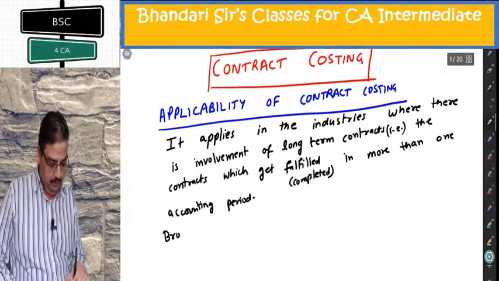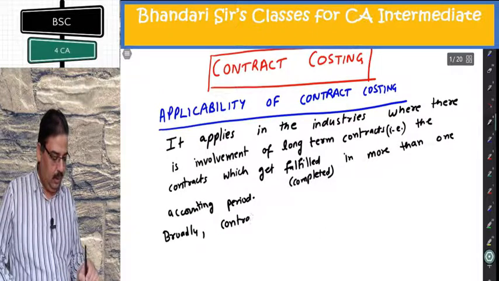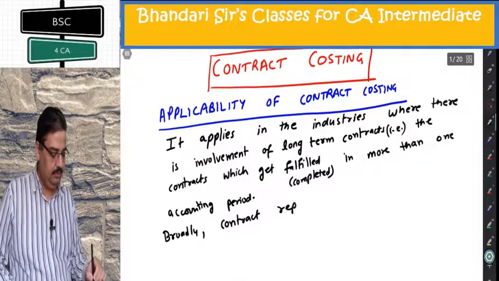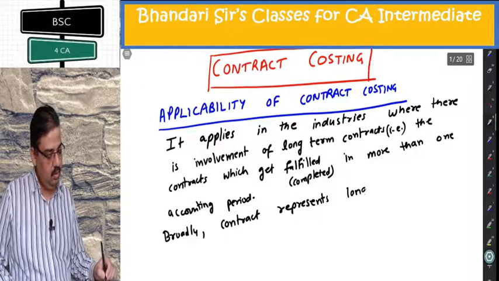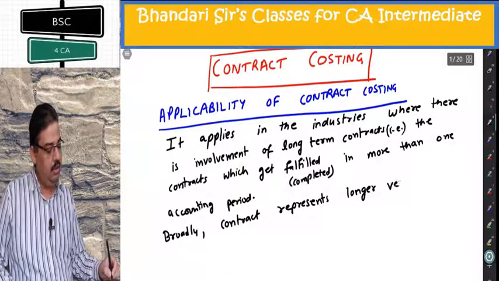Broadly, contract represents a longer version of the job.